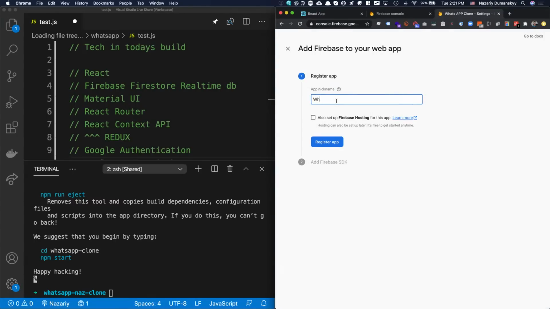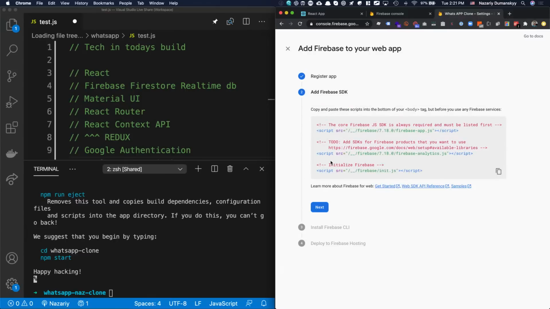Here you type in WhatsApp clone and make sure you tick the Firebase hosting option. Also set up Firebase hosting. WhatsApp clone. Cool. Register app. And then step two, we can ignore step two. We're not interested in step two.